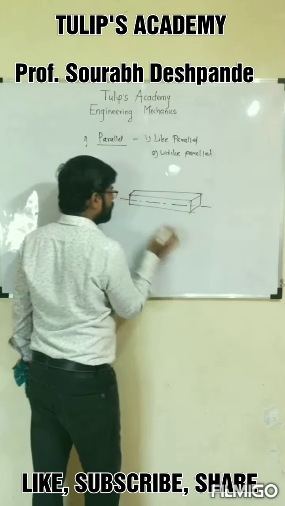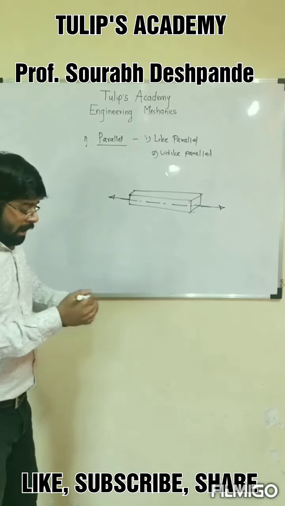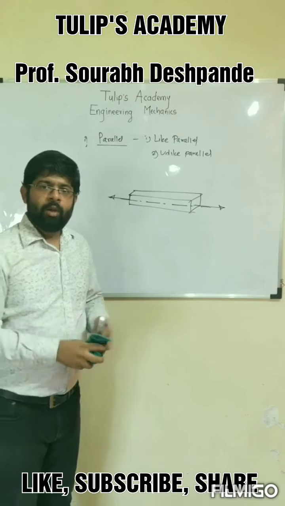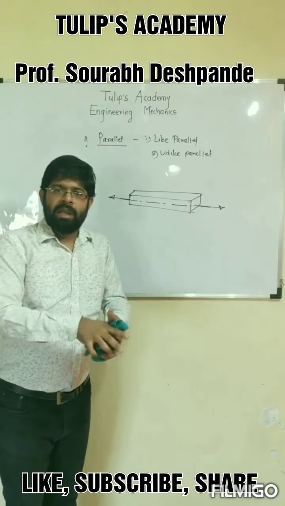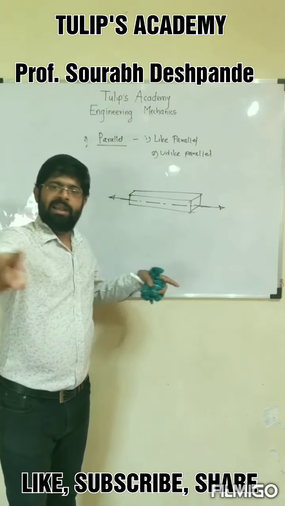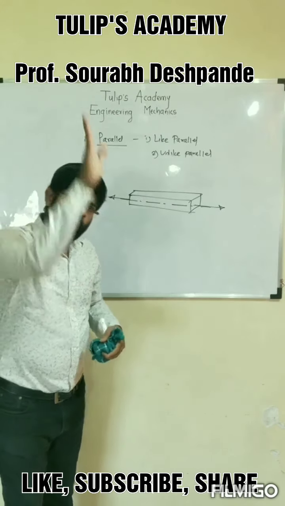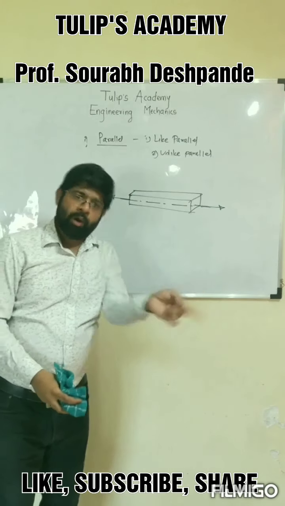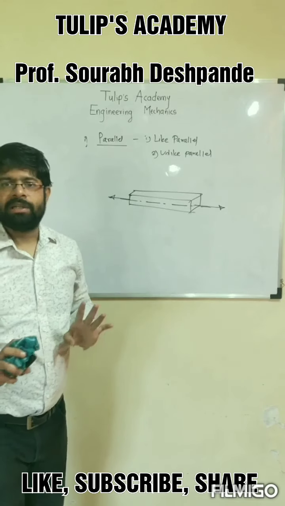You consider this rod, and if you consider these collinear forces, there always exists a plane which can pass through all these collinear forces. If all the forces are sharing a single line of action, then you can always pass a single plane through all the forces, and therefore a system may either be collinear or non-coplanar. The combination is not possible. Please try to understand this.